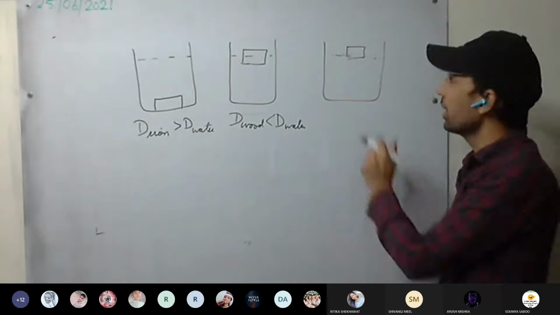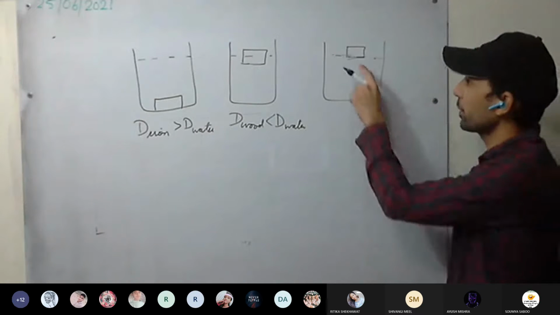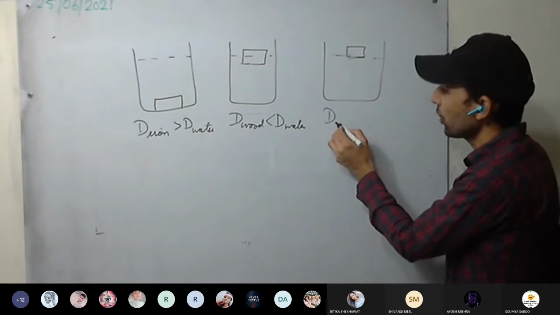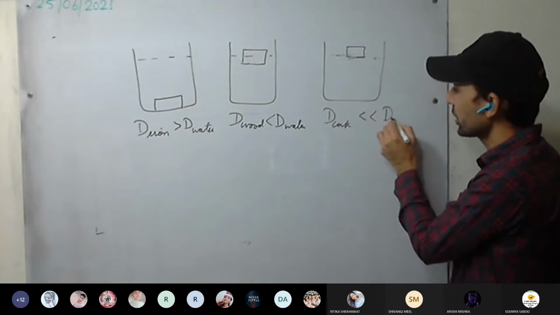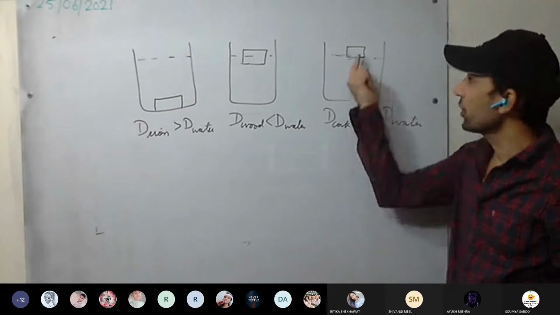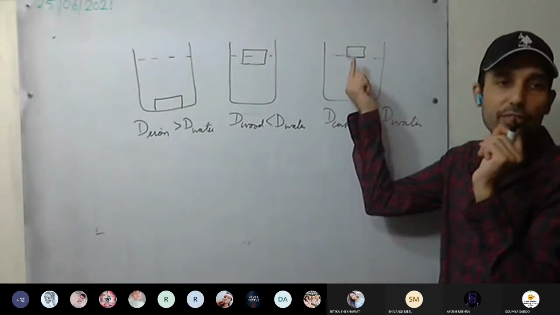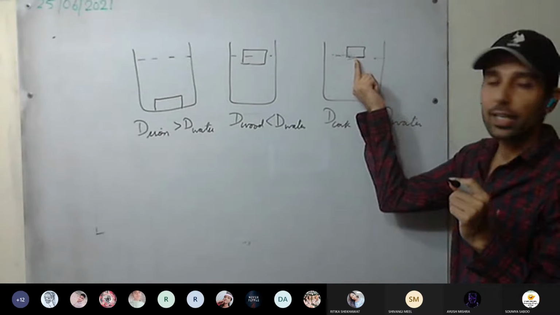It will float on water. A very, very little part will be submerged. Why? Because the density of cork is much, much less as compared to the density of water. Therefore, it has displaced only a very small amount of water, and it will be very little submerged in water.